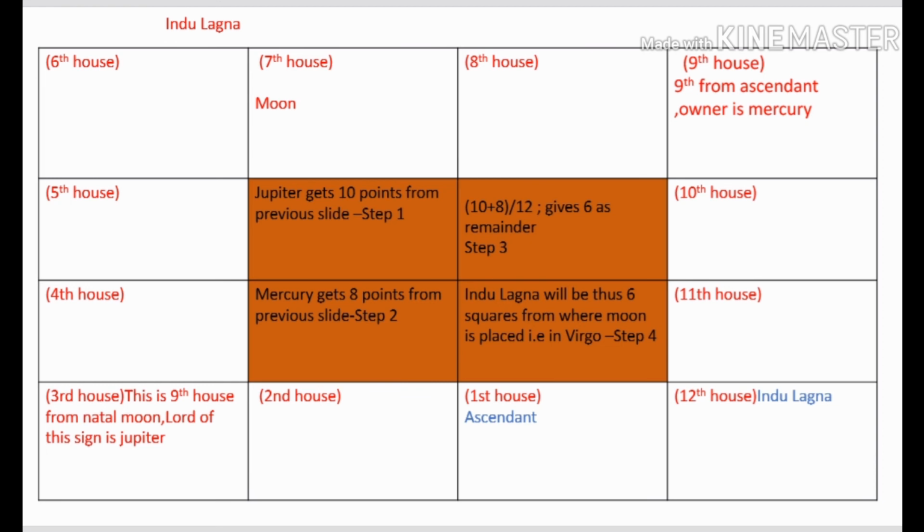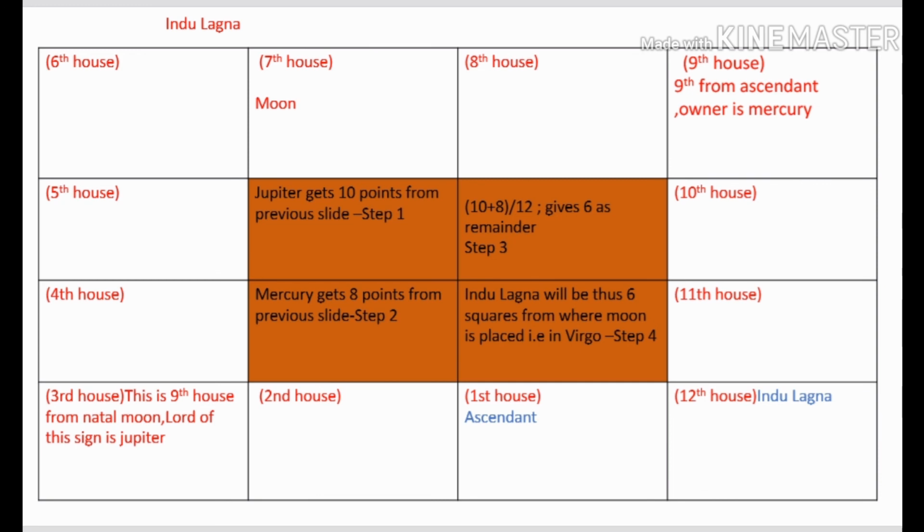So Indu Lagna is all about sustenance of wealth. It tells us whether this person will be able to sustain wealth in the long term or not, and it can also help us to predict the time period when the person may receive great amount of wealth. So this is the significance of Indu Lagna. There is one more type of Lagna called Shri Lagna. I will cover that in a separate video later. For the time being, I have just explained what is Indu Lagna. So guys, this was my understanding of Indu Lagna.